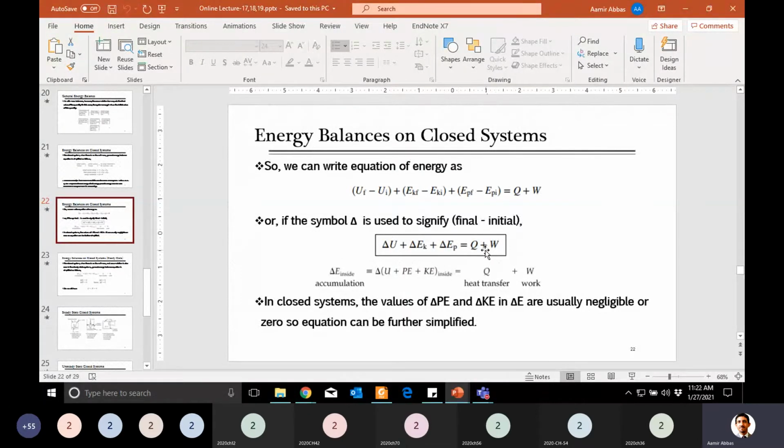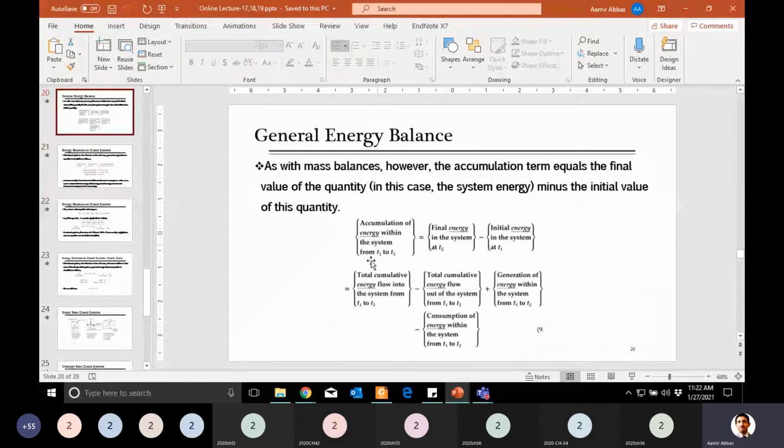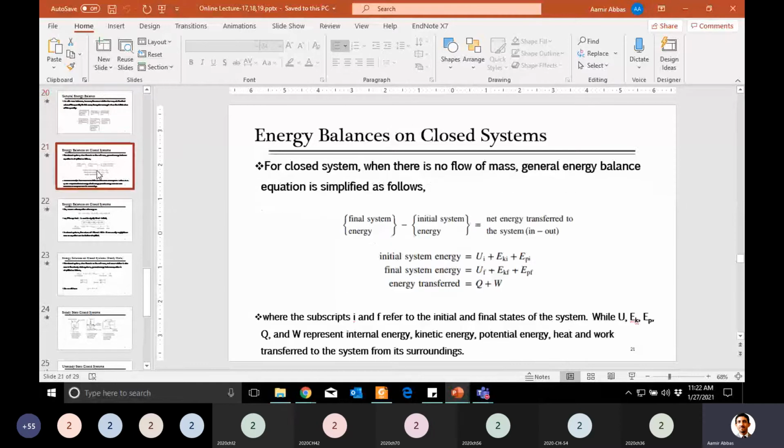It is not stored in the form of Q and W. They are used here only for transfer. For this general equation, accumulation is equal to input minus output, and we are writing only Q and W for input minus output.